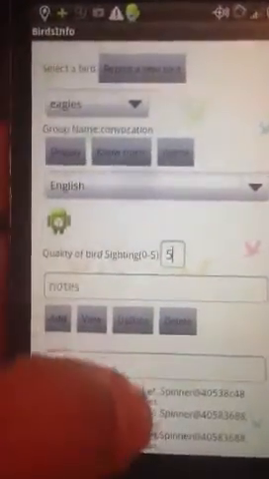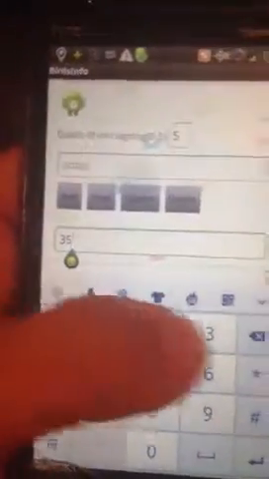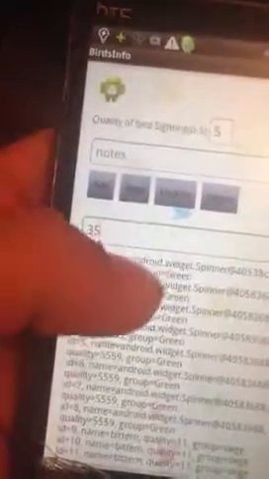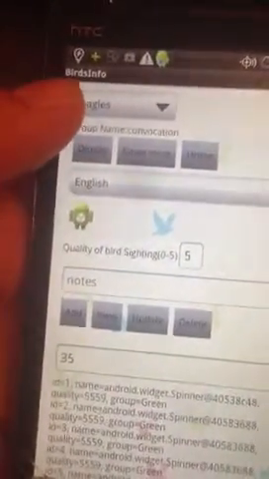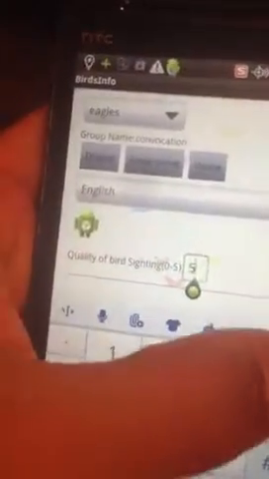So we have seen so many records here. What if I want to update something? Say if I want to update number ID 35, I just put 35 here, and then I choose the bird to be eagle, and I set it as 4, and I update it. And I view again. It becomes eagle with quality 4.